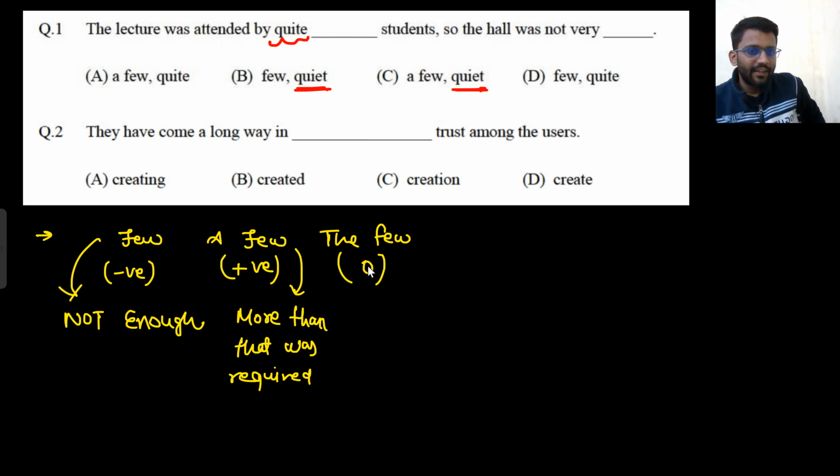Now for this one: I have studied the few subjects which I was supposed to study, I can get a good rank. Now he has studied, let's assume he was supposed to study 5 subjects to get a good rank. So he has studied 5 only. Now he is at 0. He was supposed to study 5 subjects, he has studied those 5 subjects only. So by the sense of the statement, you can get to know that I have studied the few subjects which I was supposed to study, I can get a good rank.